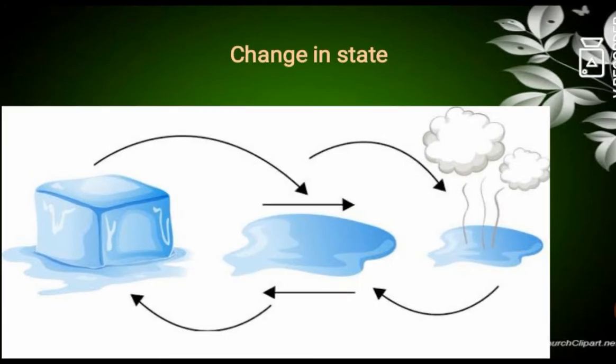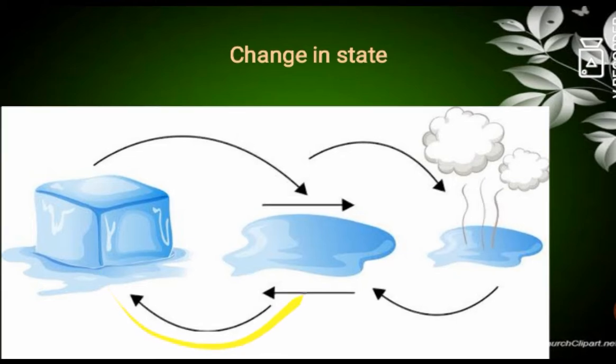The next point is change in state. We all know what change in state is. The example I have given here is water. What happens when an ice cube is heated? It will be changed into liquid water, and when we further boil the water, it will be converted into water vapor.